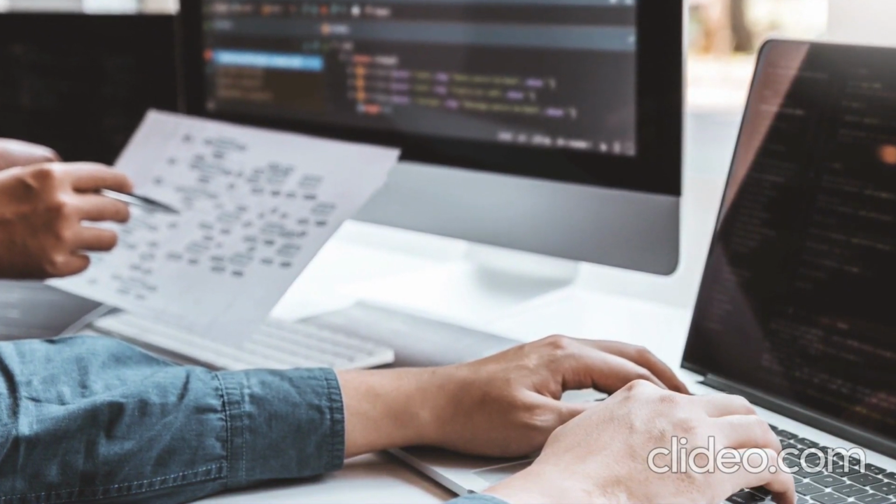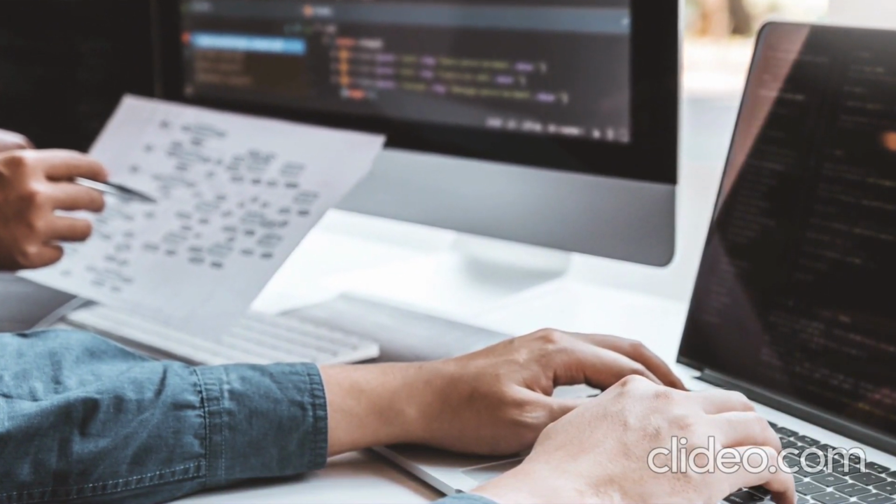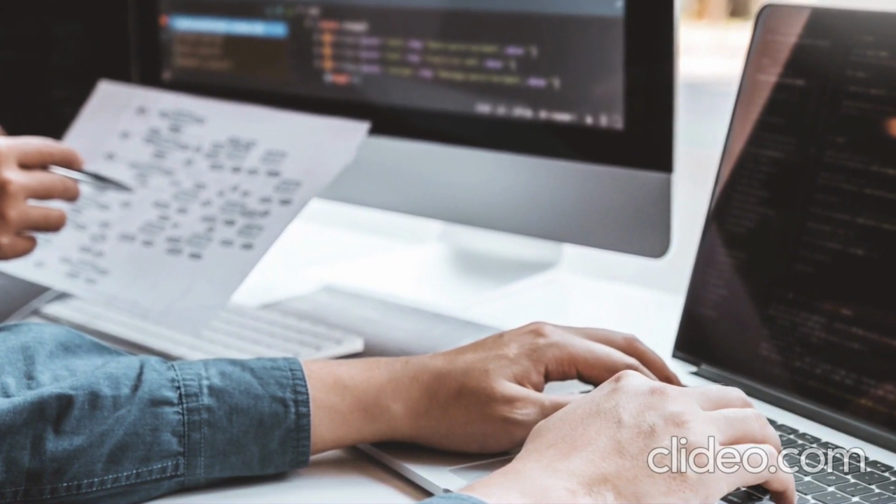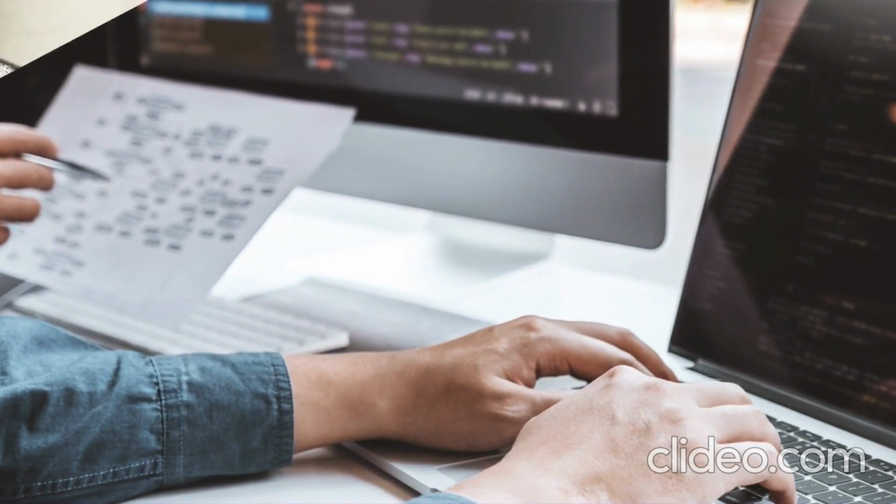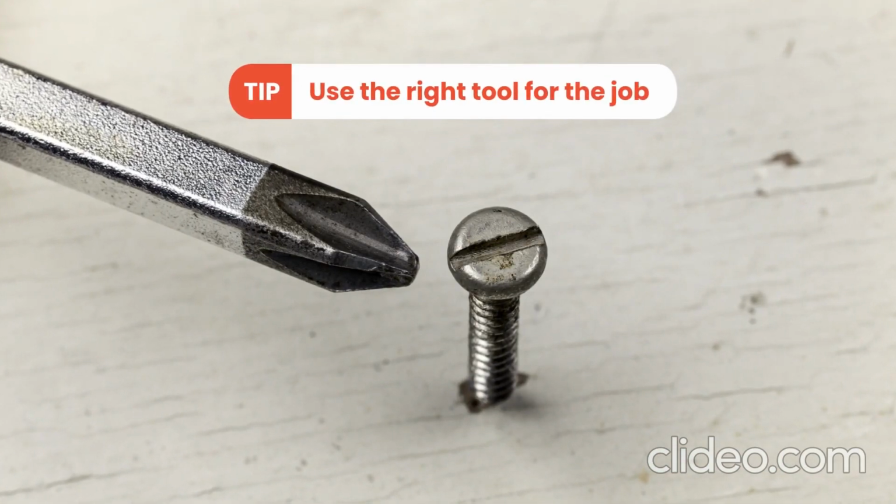There are times that it really makes sense to use a GUI tool and not the command line, but there are other times that using the command line is faster and easier, so we'll use the command line. At the end of the day, you should use the right tool for the job.